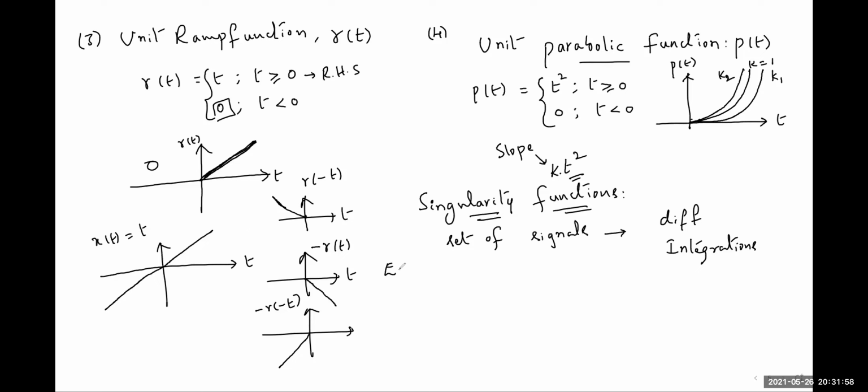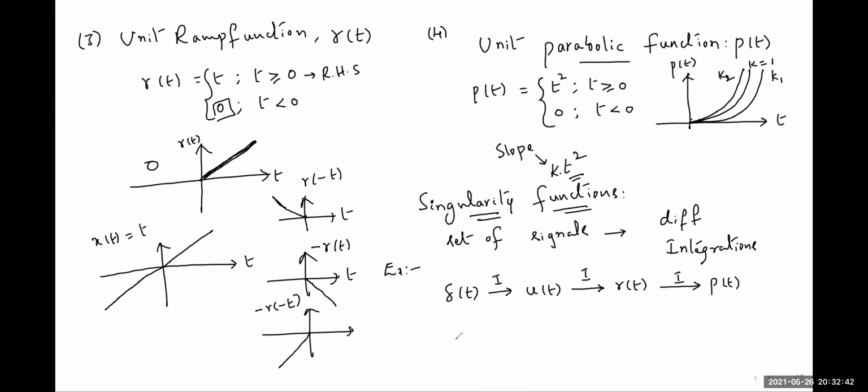One example of such singularity functions, and this is a very important set, is the unit impulse function. If we integrate it, we will get the unit step function. And if we integrate the unit step function, we will get the unit ramp function. And if we integrate the unit ramp function, we will get the parabolic function. So these four signals are related among each other with integrations like this. This is a set of four signals we can take as singularity functions.